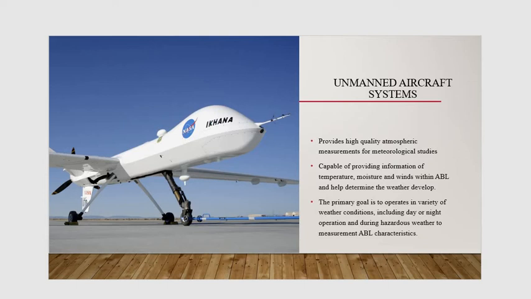Unmanned aircraft systems provide high-quality atmospheric measurements for meteorology study, capable of providing information on temperature, moisture, and wind within the atmospheric boundary layer, and helping to determine weather development. The primary goal is to operate in a variety of weather conditions, including day or night operation. To further explain, unmanned aircraft systems were designed to understand severe storm formation.